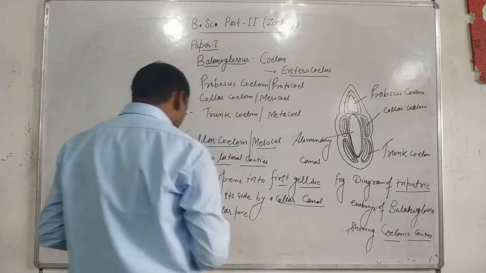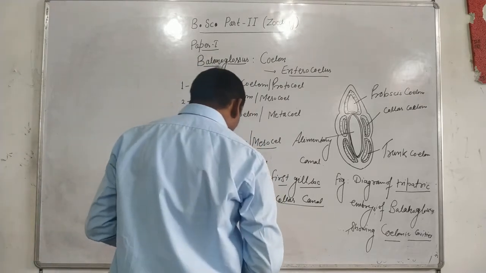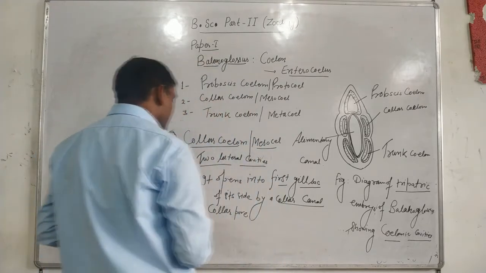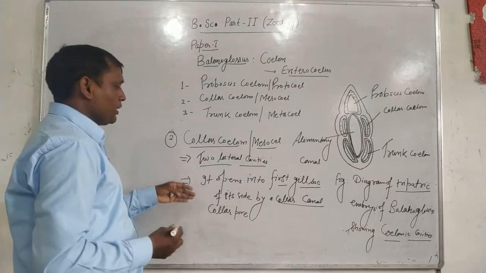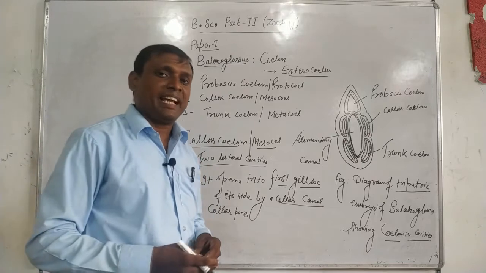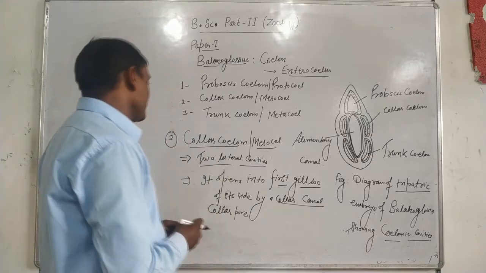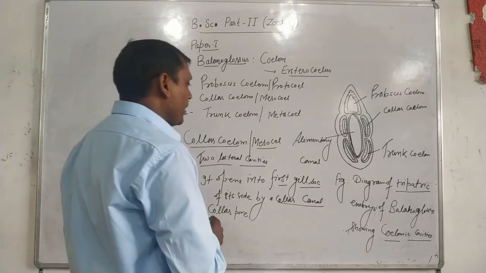The two cavities are partitioned by incomplete mid-dorsal and mid-ventral mesenteries. Here it is very interesting that there is no complete partition.